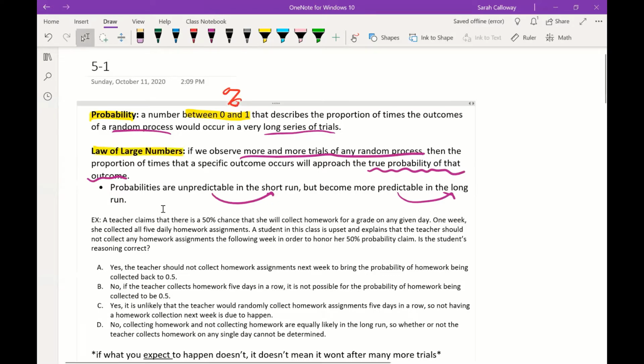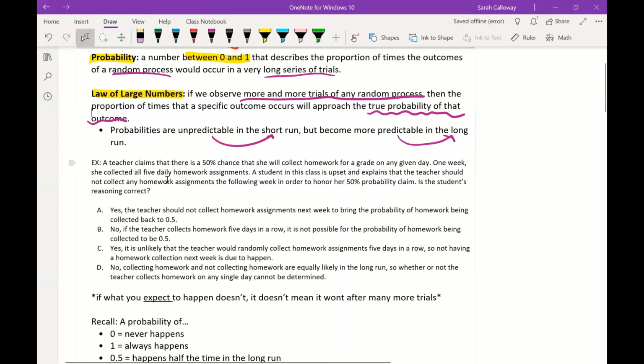So in this first example, we're going to look at that law of large numbers. A teacher claims that there's a 50% chance that she will collect homework for a grade on any given day. One week, she collected all 5 daily homework assignments. A student in the class was upset and explains that the teacher should not collect homework assignments the following week in order to honor her 50% probability claim. Okay, so that would mean that week she selected all of them, the next week she selected none, and so that would average out to 50%. Is the student's reasoning correct?